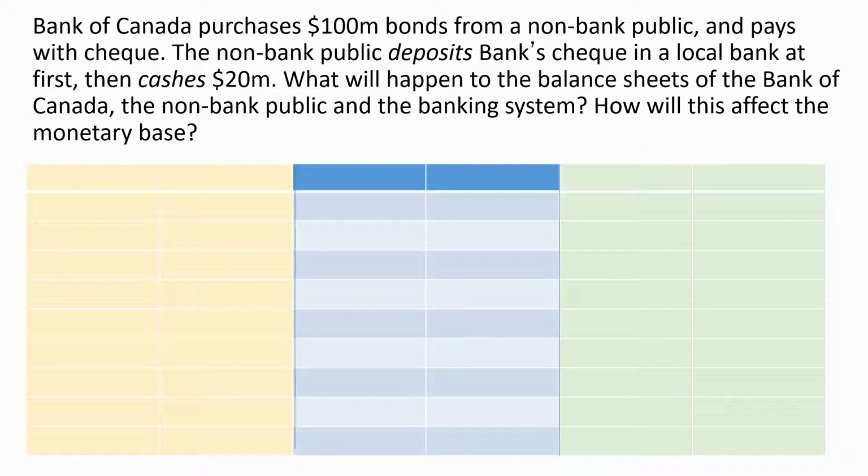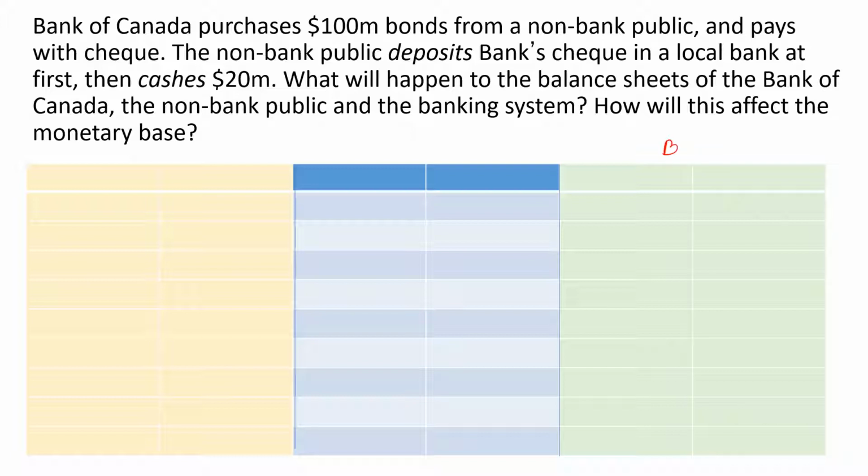We have already discussed two case scenarios where Bank of Canada purchases $100 million worth of bonds from the non-bank public and pays with check, but the non-bank public deposits the entire check. In that case, monetary base increased by $100 million because reserves increased by $100 million. In the second case scenario, the non-bank public decides to cash the check and the monetary base again increased by $100 million, but due to an increase in the currency and not the reserves. This example is a mixed example of both.